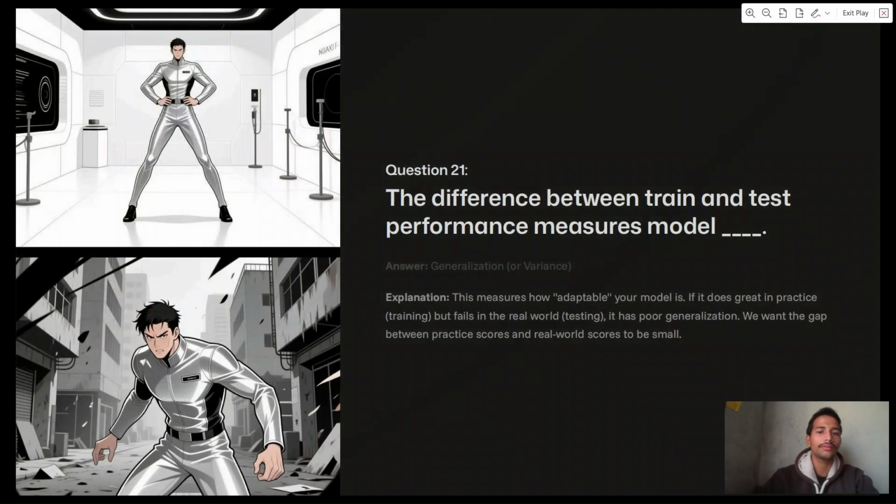Next question. The difference between train and test performance measures model generalization, or variance. This measures how adaptable your model is. If it does great in practice but fails in the real world, it has poor generalization. We want the gap between practice scores and real world scores to be small.